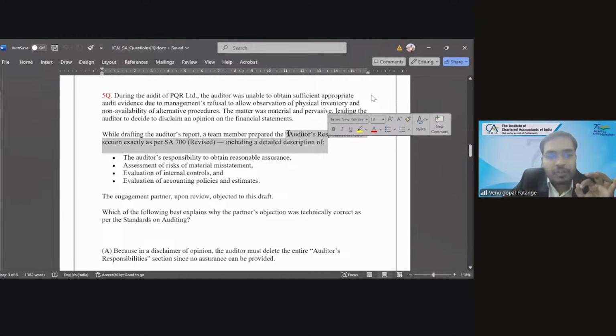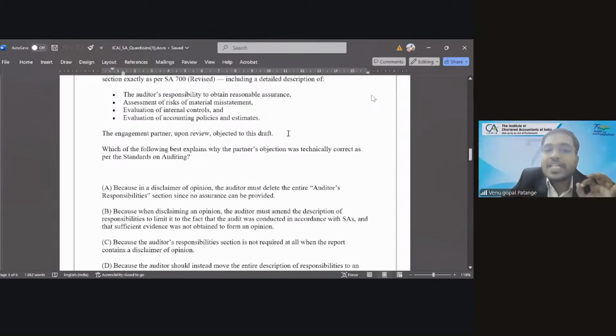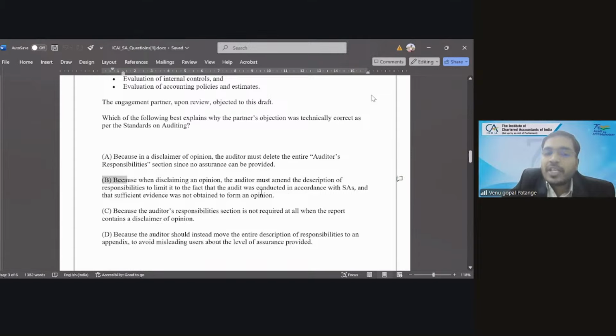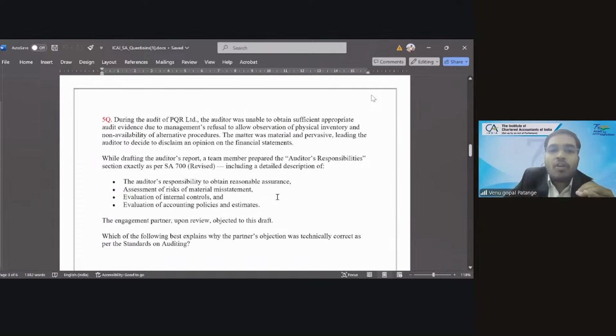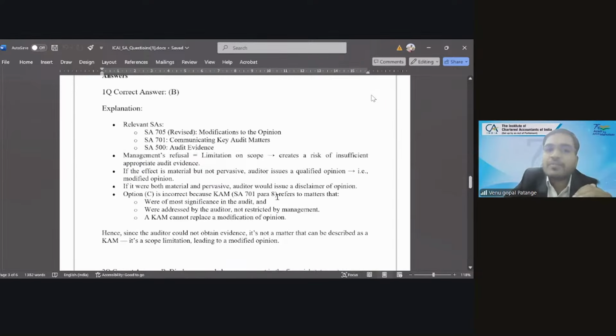This is the topic which we have missed. In case of a disclaimer of opinion, the auditor must amend the description of responsibilities to state that the audit was conducted in accordance with SAs and sufficient evidence was not obtained to form an opinion. He cannot say, I have discussed with those charged with governance, I have performed detailed audit procedures. All the details you give for SA 700, you should not give. So the answer is option B. I will share this along with answers and explanations.